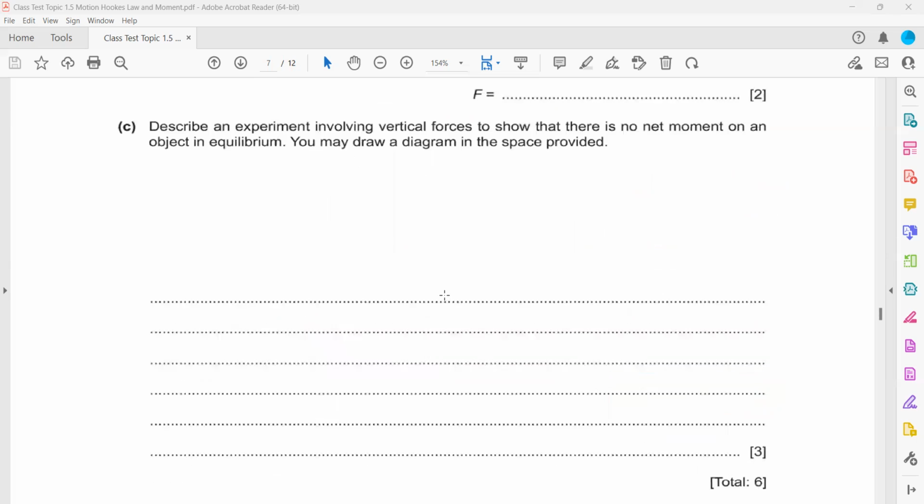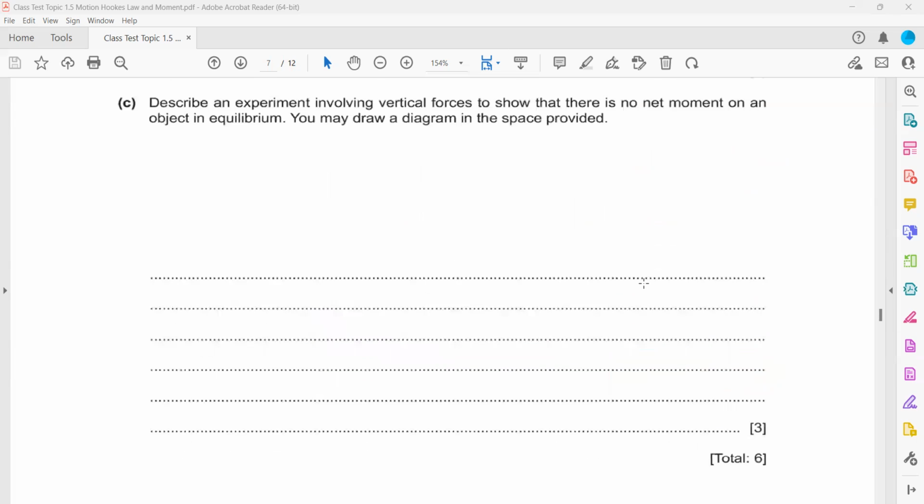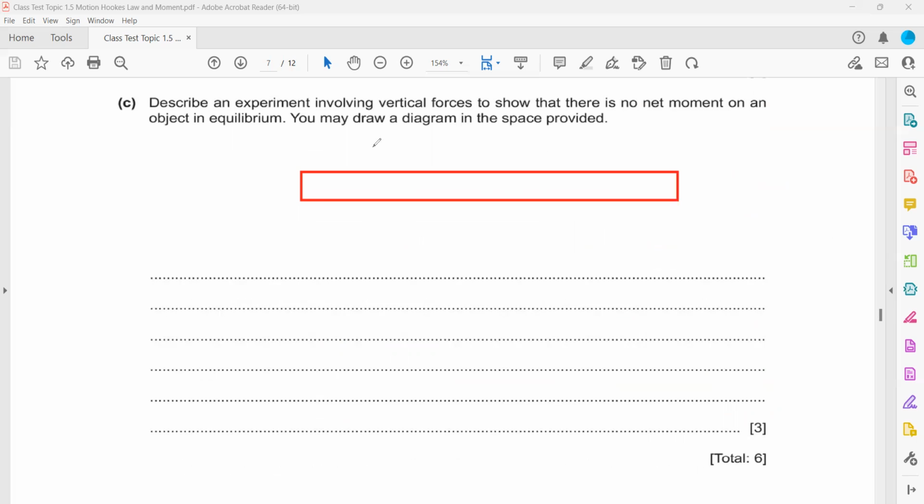Describe an experiment involving vertical forces to show how there is no net moment on an object in equilibrium. You may draw a diagram. So we need vertical forces to study moment. What we can do is take a meter rule or a meter scale and balance this meter rule, placing a pivot. Then, by using a string or a wire, we attach two loads, or we can place two loads on this meter rule at different positions and move the loads until it balances.